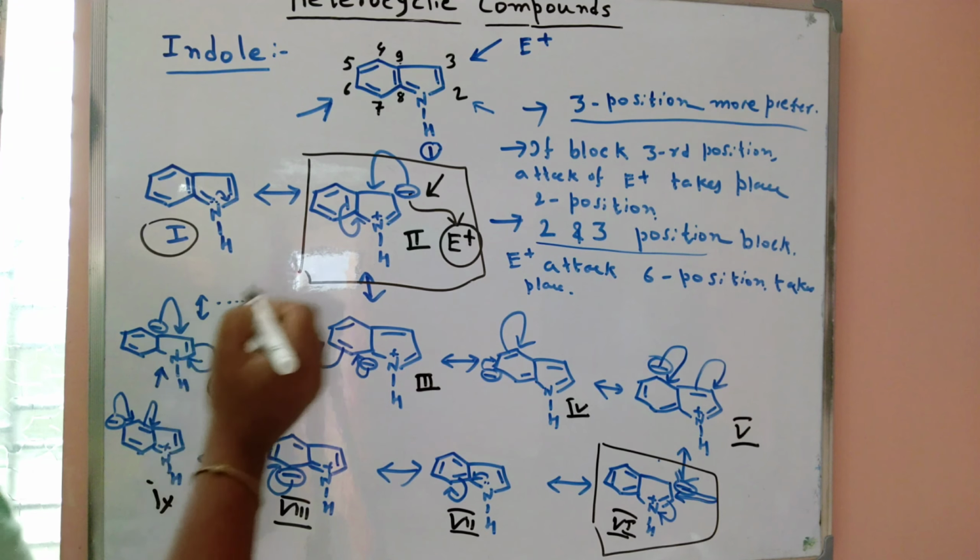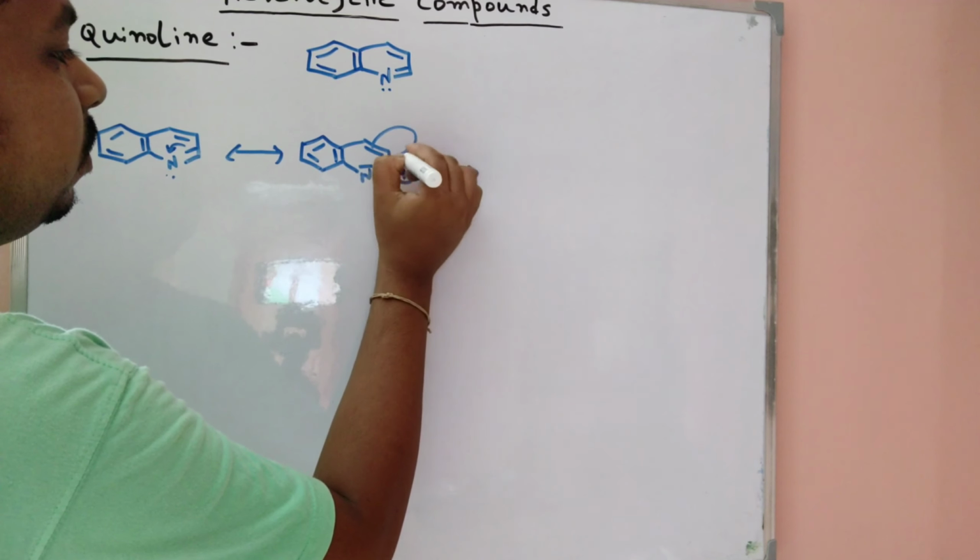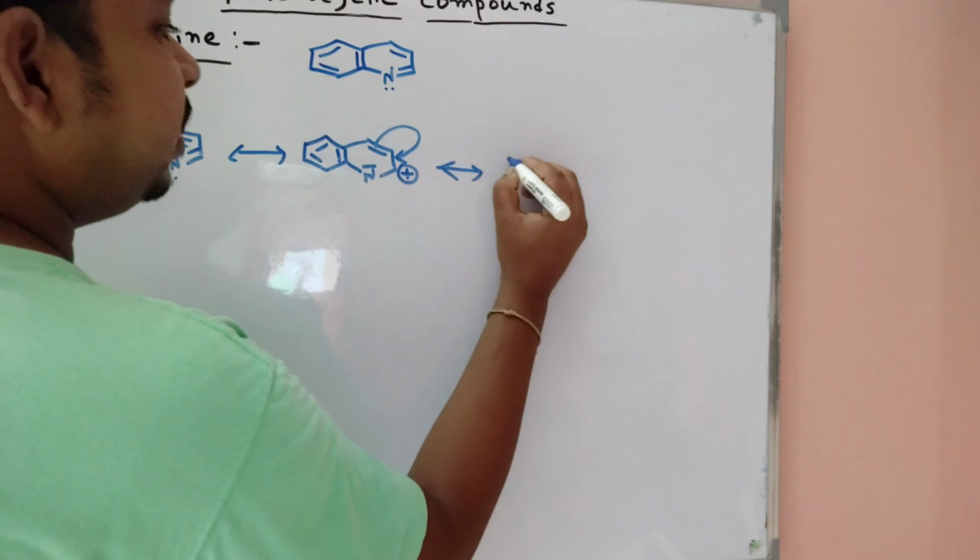So now points 1, 2 and 3 are satisfied when we look at the canonical structures. Now in the case of quinoline, the N atom is here. When you look at the resonance structure, the minus charge is formed here and the plus charge is present here. Now we draw, this bond is shifted here, then the plus charge is formed here.